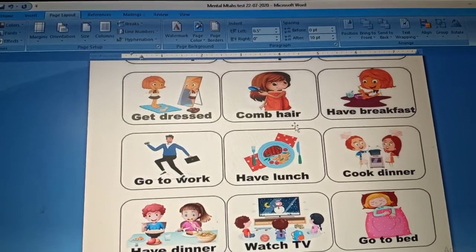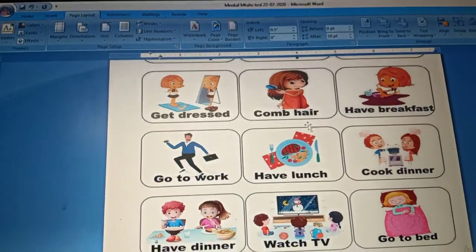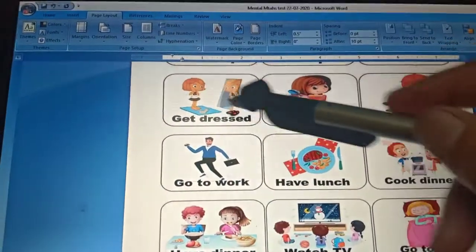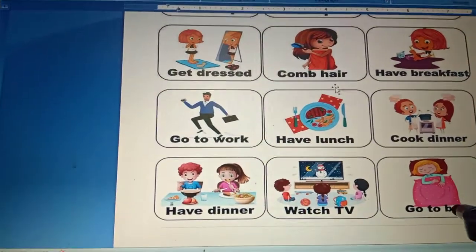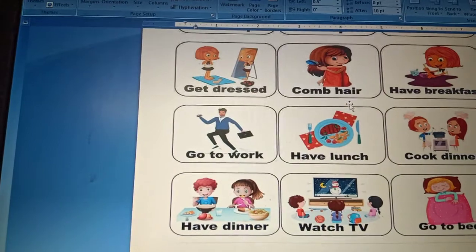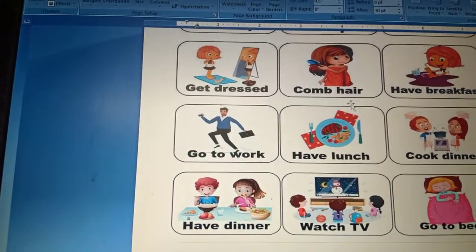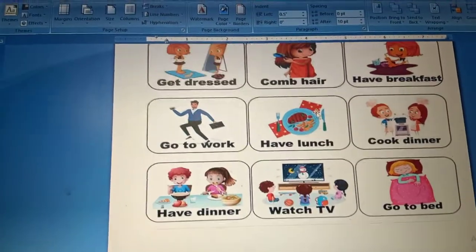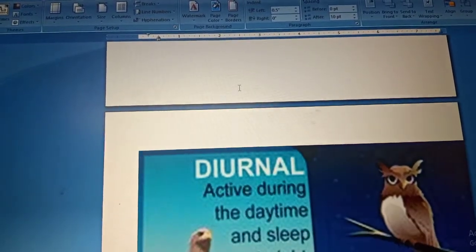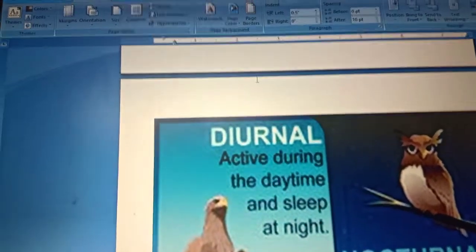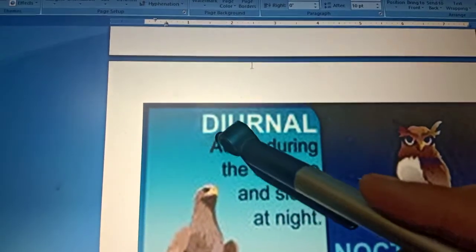So we can say that we are active during the daytime, isn't it? We are very active. We do all our activities during the daytime, and when the night approaches, when it's dark outside, we sleep, we take rest, we go to bed, we are inactive. All right children, so the creatures which are active during the daytime and sleep at night are called diurnals.